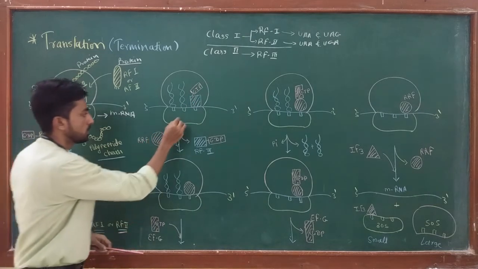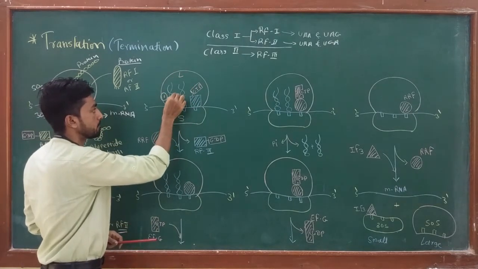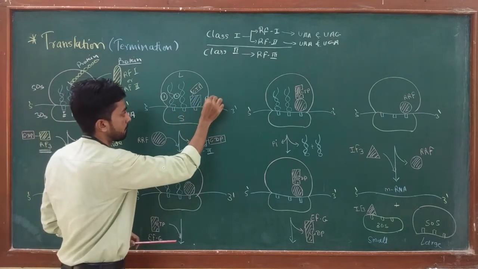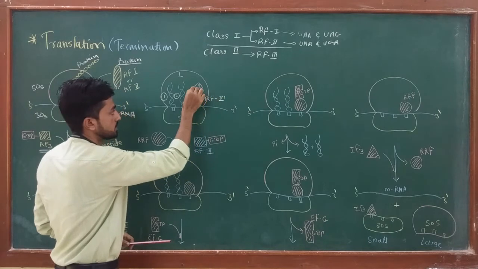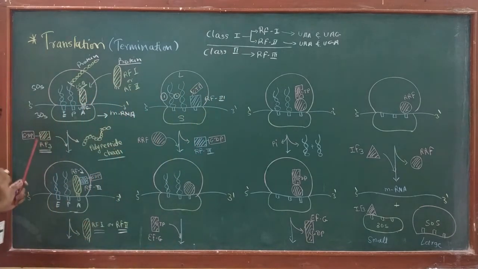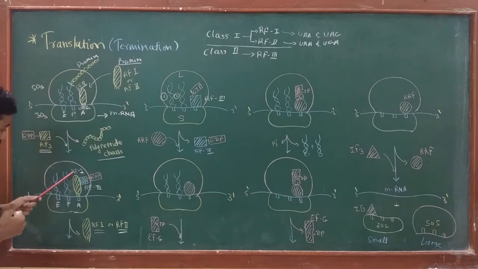Now the complex has the small subunit, large subunit, two tRNAs and RF3 with GTP. So what is the function of RF3? RF3 plays an important role in removing RF1 or RF2 from the A site.